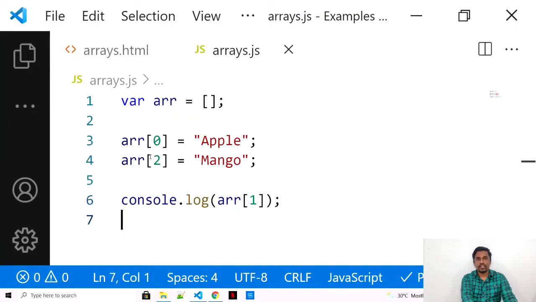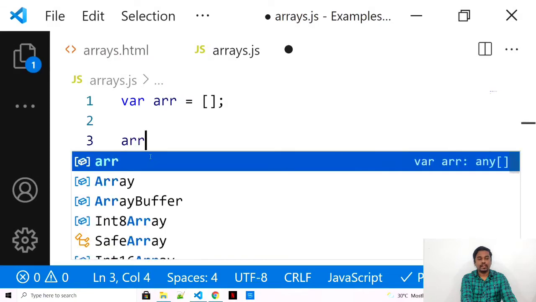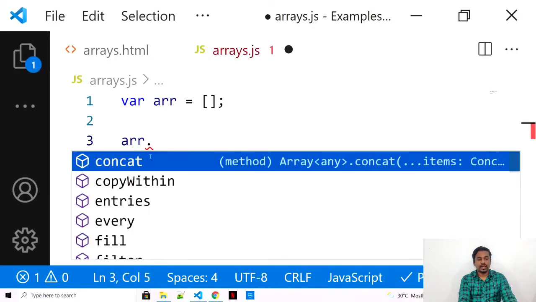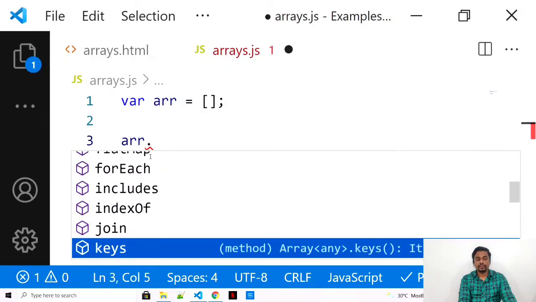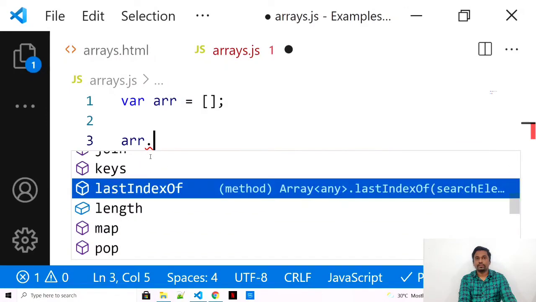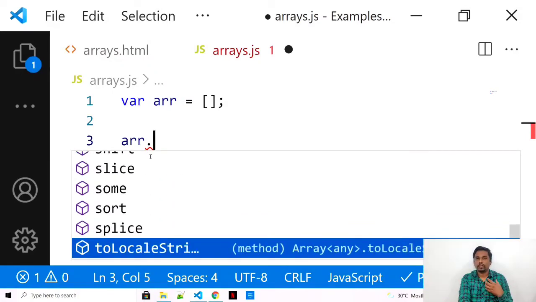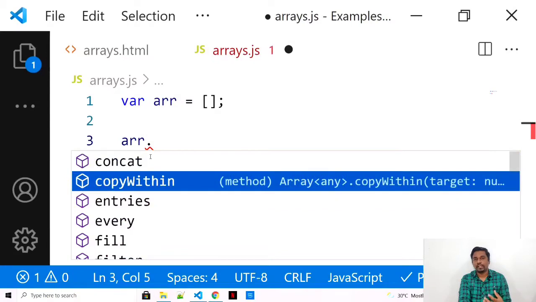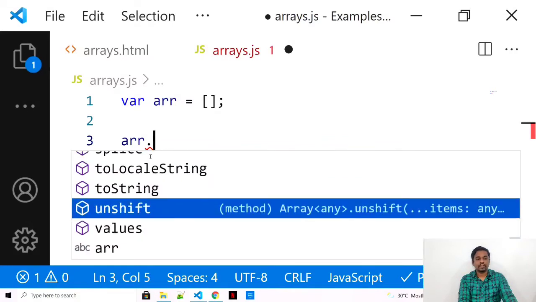Simple. Let's come back to our functions, some functions that we get inbuilt internally. So with arr, my array, these are all the functions that you can get with an array. Can you see? There are so many inbuilt functions that you are getting directly, dynamically with an array. You don't need to even think about whether you can use this or not.